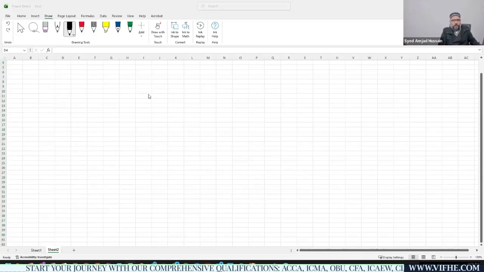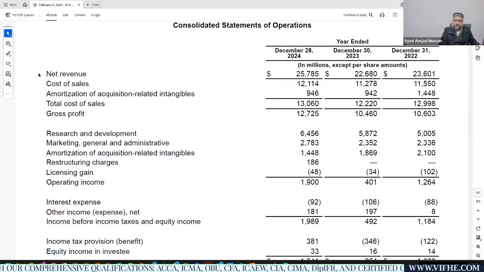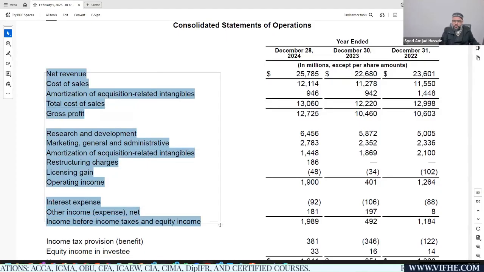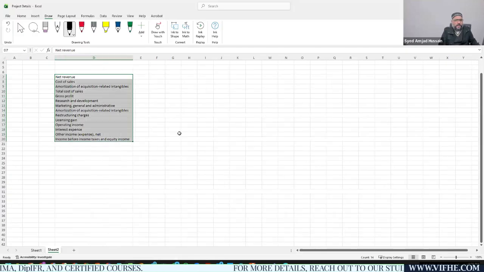Now I'm using the Alt technique. I press the Alt button, and I can see the cursor has a rectangle on it, and now I'm going to select this data. I have selected it, I'm going to copy it, and now I'm pasting it in this Excel sheet. Now you can see how clean and smooth this data is within my Excel sheet.